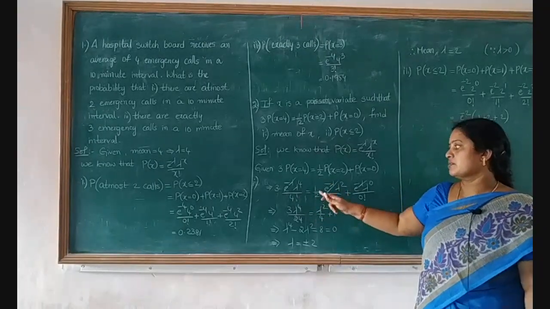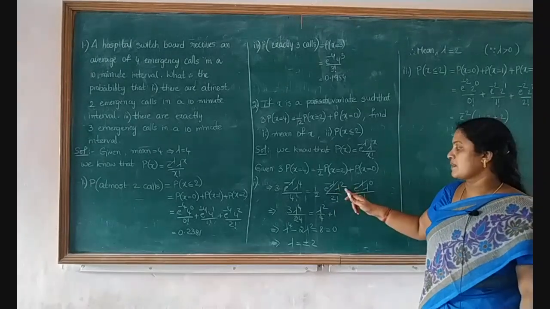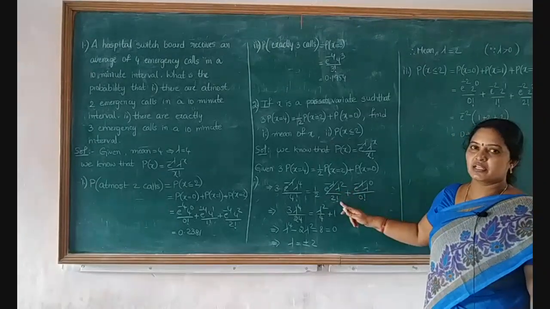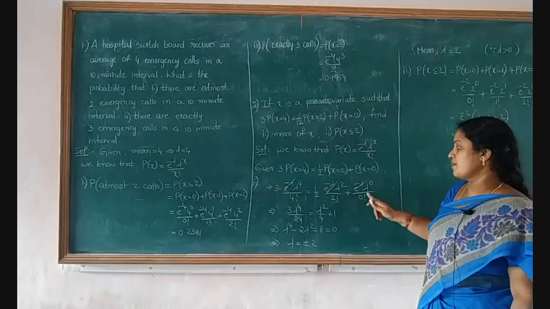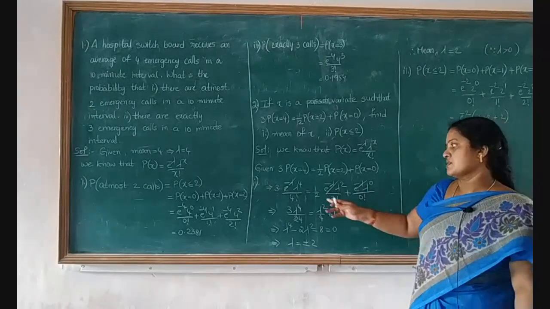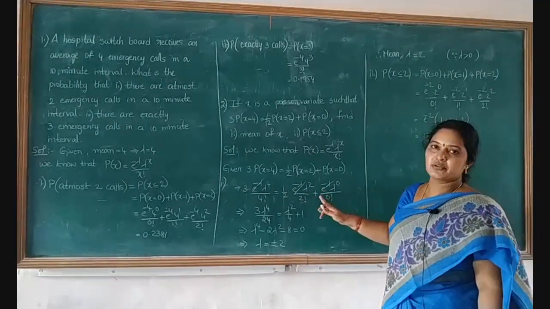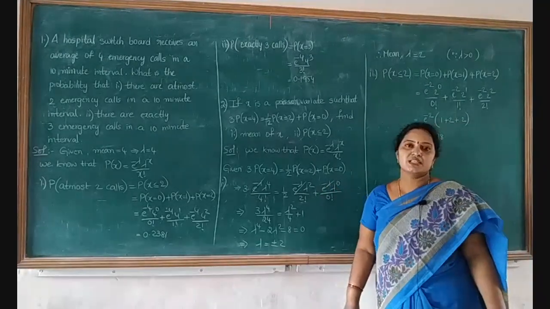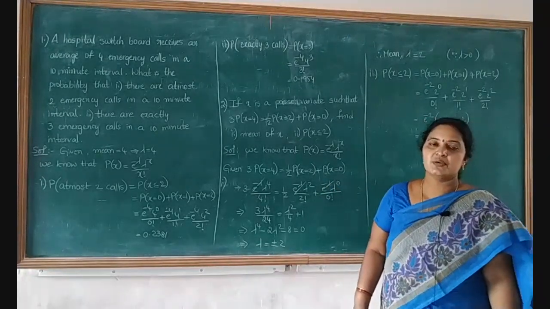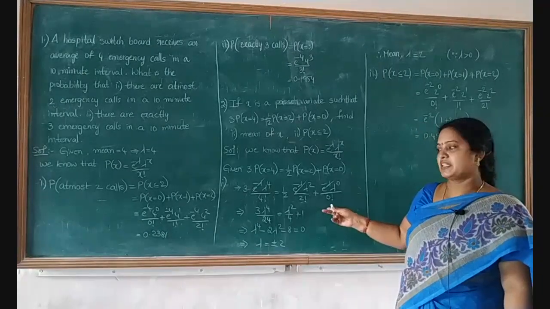This is equal to 1 by 2 into e power minus lambda square divided by 2 factorial plus e power minus lambda power 0 by 0 factorial. So here e power minus lambda gets cancelled. You know that lambda power 0 is nothing but anything power 0 is 1, and 0 factorial is always equal to 1 itself.